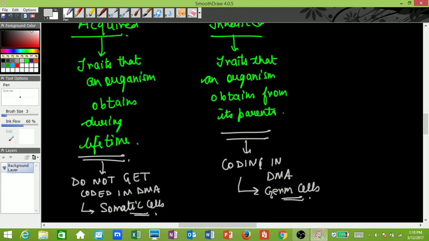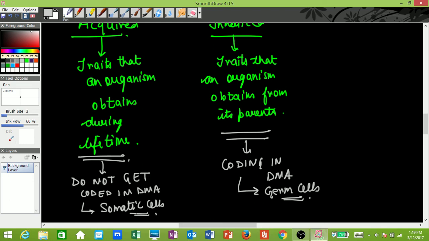And these somatic cells do not control reproductive traits. That is, they are non-reproductive cells. Hence, somatic cells do not pass on information to the next generation, and because of this, traits are not passed on to the next generation. So, acquired traits are not passed on because they are not caused by any coding in the DNA and are not controlled by the germ cells.